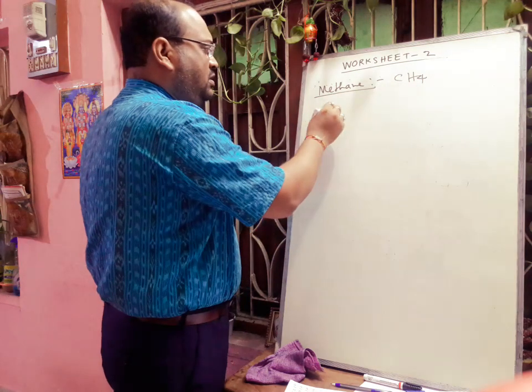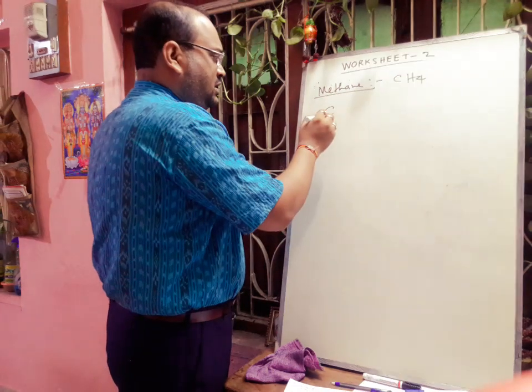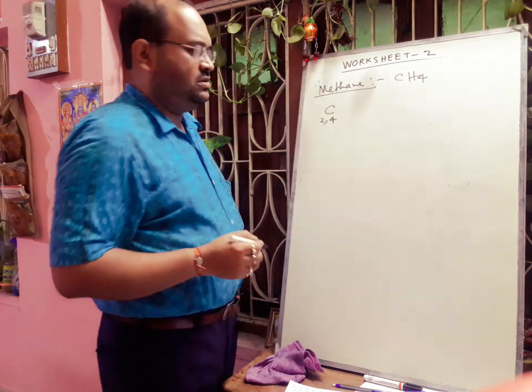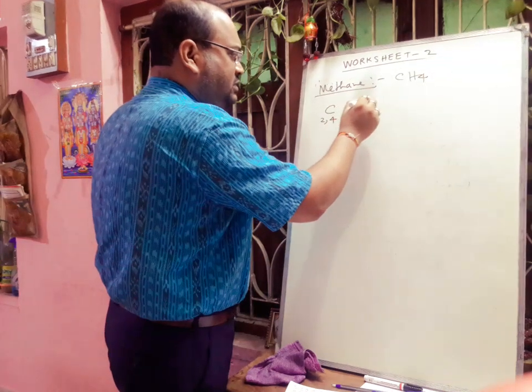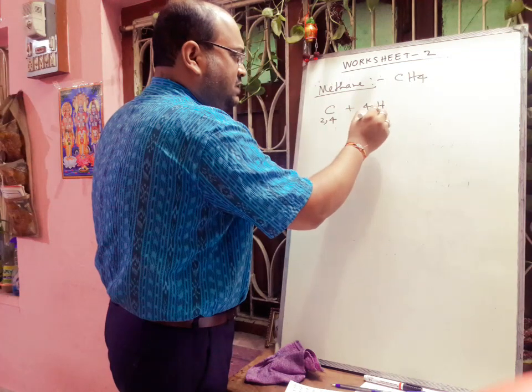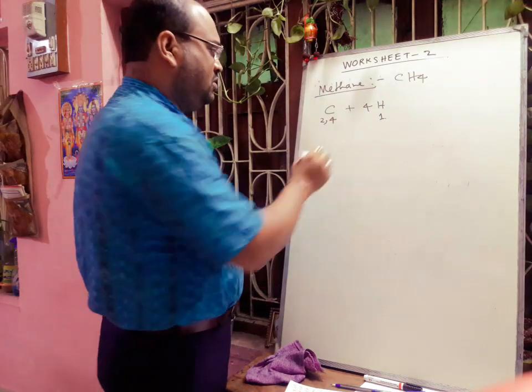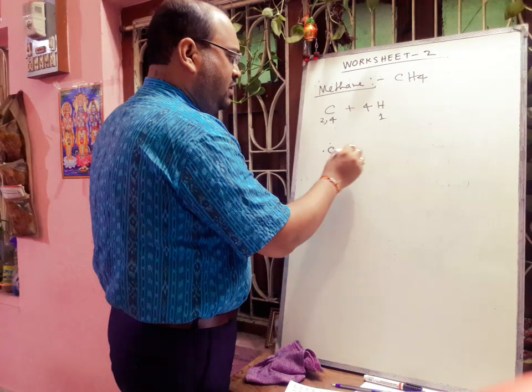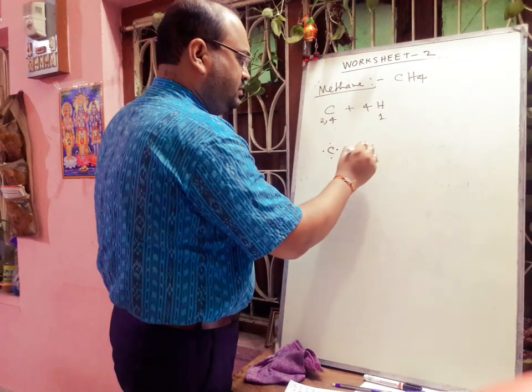So here carbon has 4 valence electron and hydrogen, 4 hydrogen, each has 1 valence electron. So carbon 1, 2, 3, 4 plus hydrogen 1.